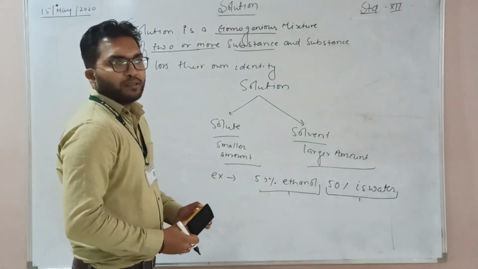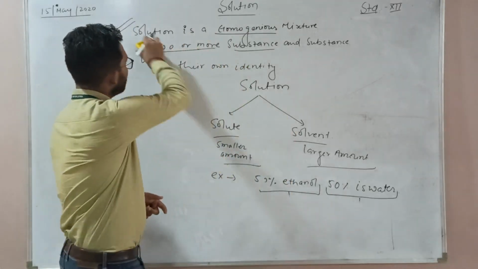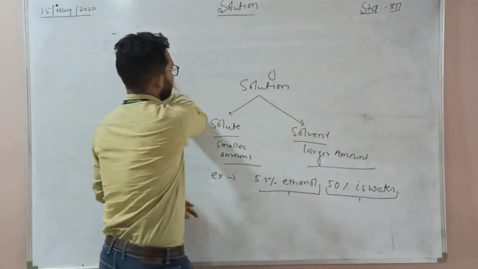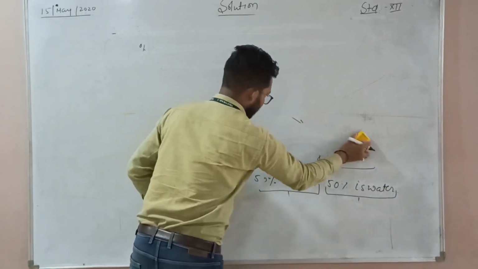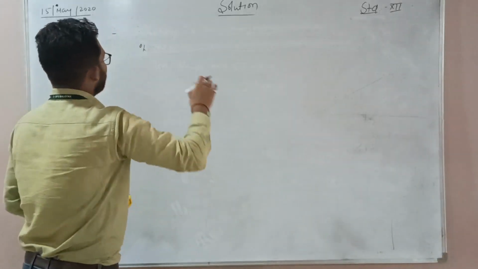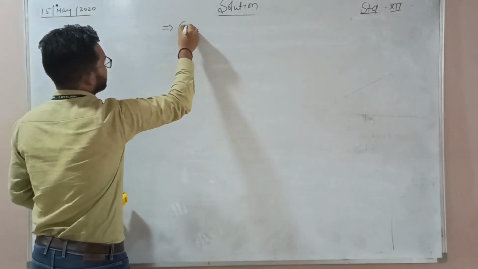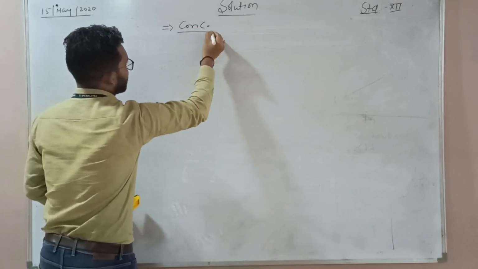Now we know about the topics coming in this chapter. First we study the concentration terms.